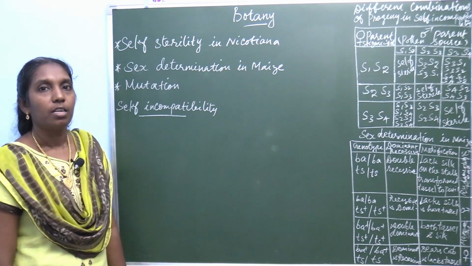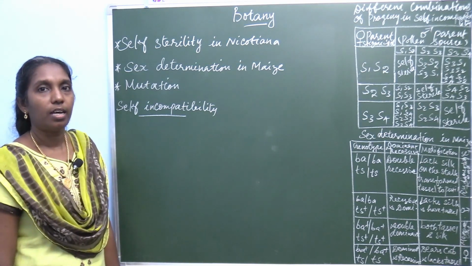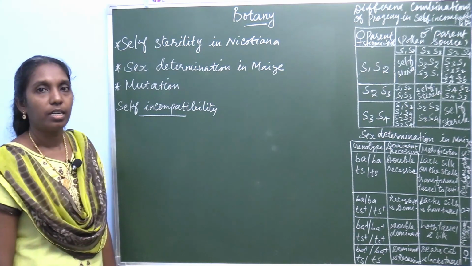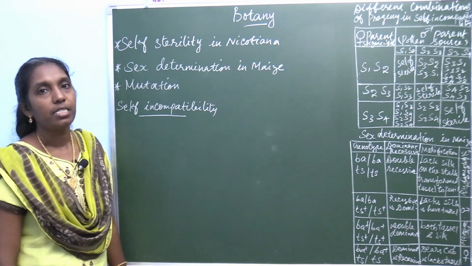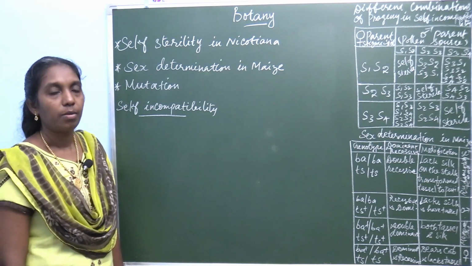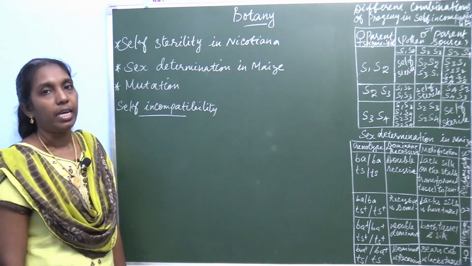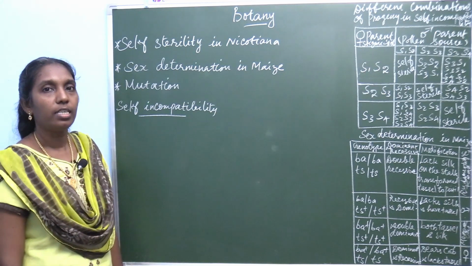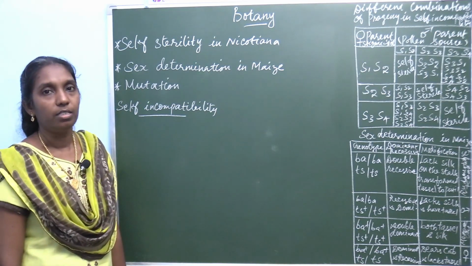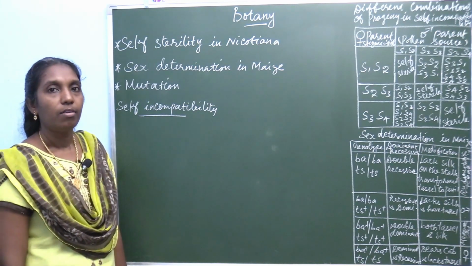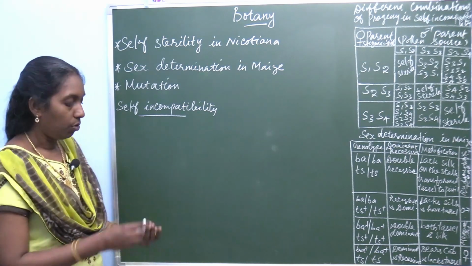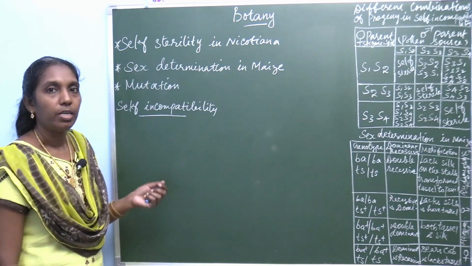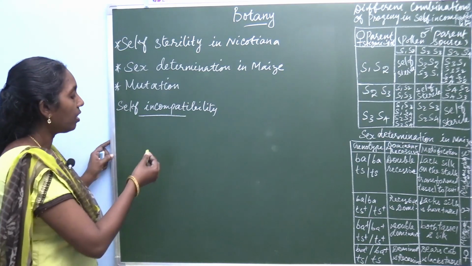In plants, pollination takes place. After pollination, the pollen grain germinates. Self-incompatibility is when, in a plant, the pollen grain does not germinate, or is not able to fertilize the ovule. Already you learned this topic in the first chapter in great detail.